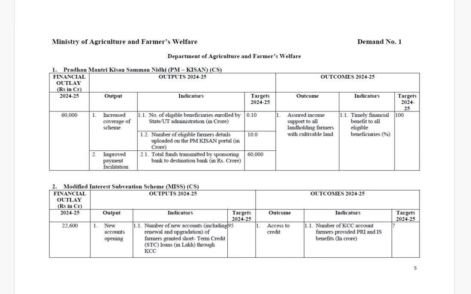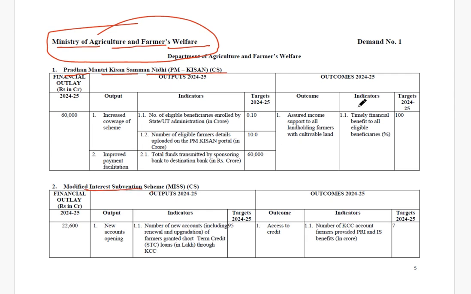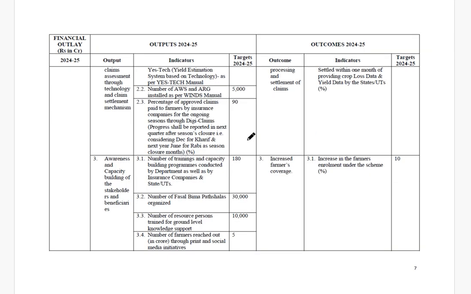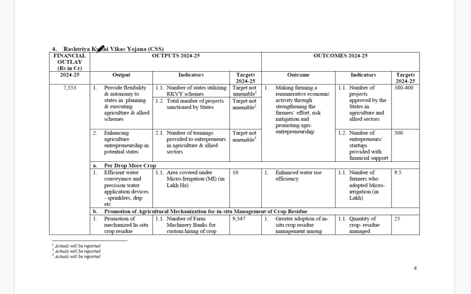So see, this is the outcome budget. Here, I'll just show you, this is a particular ministry, the Ministry of Agriculture and Farmers Welfare. Among this you will get the names of the schemes, just note them down. Pradhan Mantri Krishi Samman Yojana. Then we have the modified interest subvention, just note it down. No need to go through all of this, just note the schemes. Next we have the crop insurance scheme, Pradhan Mantri Fasal Bima Yojana, which is a centrally sponsored scheme. Next we have the Rashtriya Krishi Vikas Yojana.